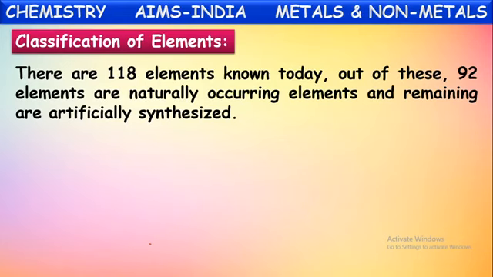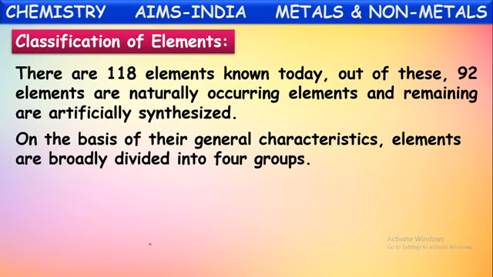They are discovered from nature. But the remaining elements are synthesized. They are prepared in the laboratory from the already existing elements. That's why they are called synthetic or artificial elements. Anyhow, totally there are 118 elements known today.